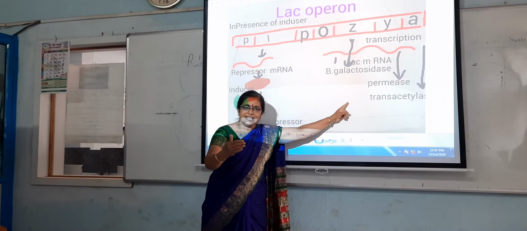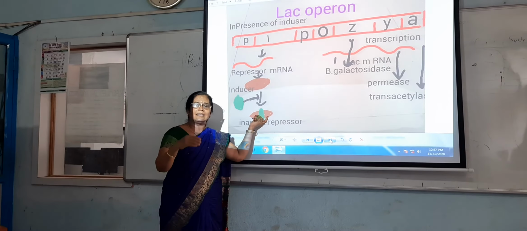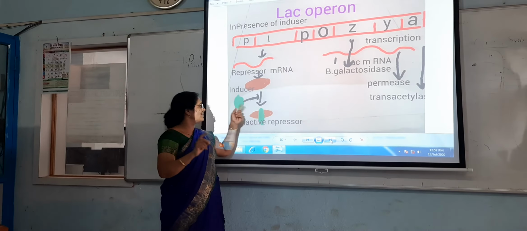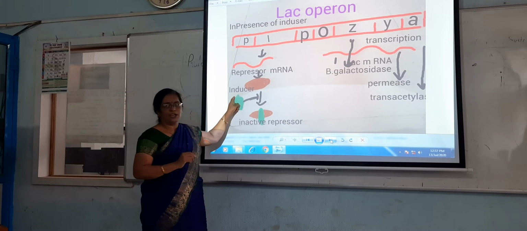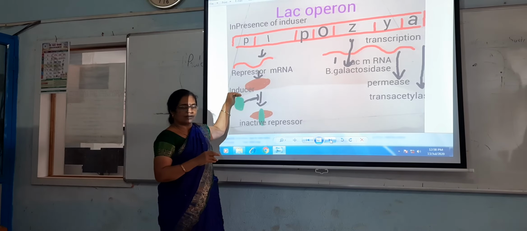So whenever there is a necessity of that enzyme, this repressor protein gets inactivated, and this inactivation takes place by the inducer. The inducer which is present in that lactic acid, that is the permease enzyme, enters into that cell and acts as an inducer.